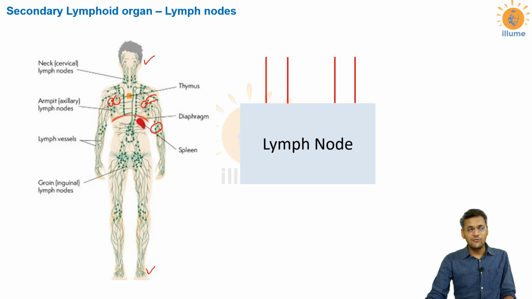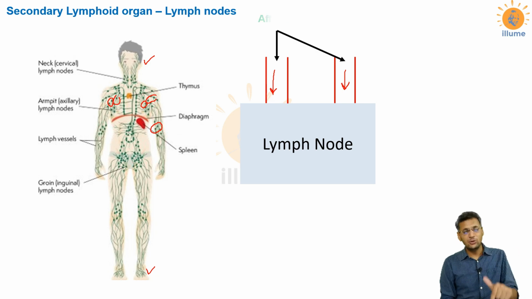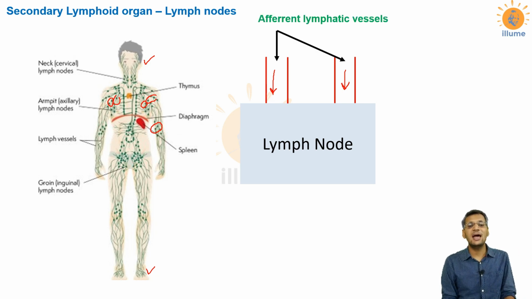Now how do these lymph nodes function? This is a lymph node, and these are lymphatic vessels which carry lymph towards the lymph node. Remember, lymphatic vessels have lymph, they don't have blood. So these are the vessels that will carry lymph into the lymph node, so they are called afferent lymphatic vessels. You must have heard this word efferent in the kidney.